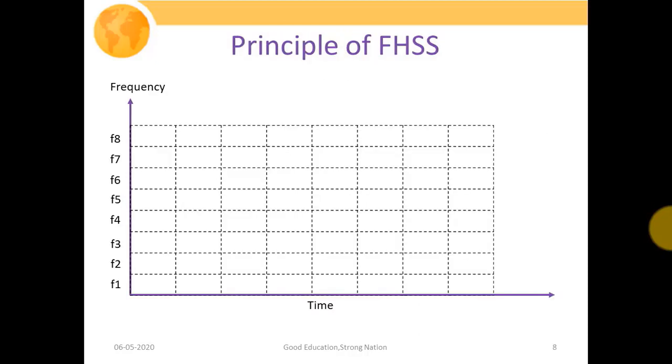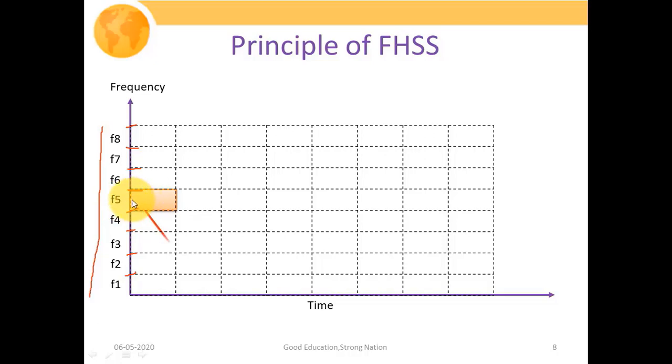This figure shows the principle of the FHSS system. On the y-axis we have several frequencies, and on the x-axis we have time. We have divided this complete wideband spectrum into 8 parts, 1, 2, 3 up to 8. In our FHSS system, at the initial stage our signal is transmitted with the help of the central carrier frequency F5.